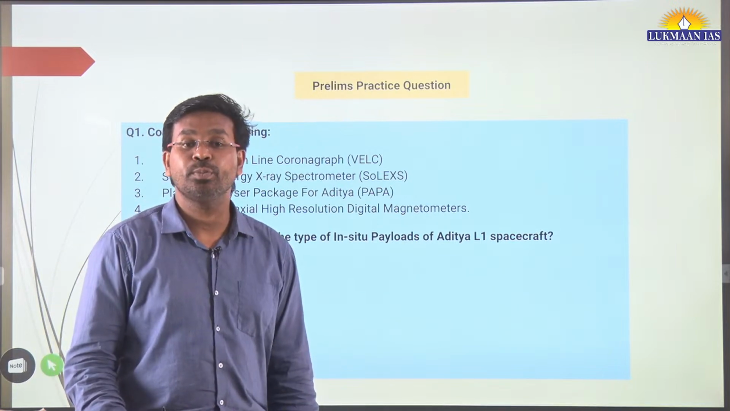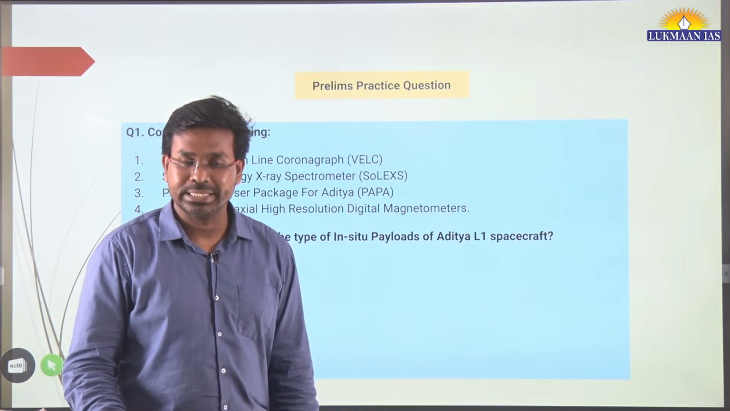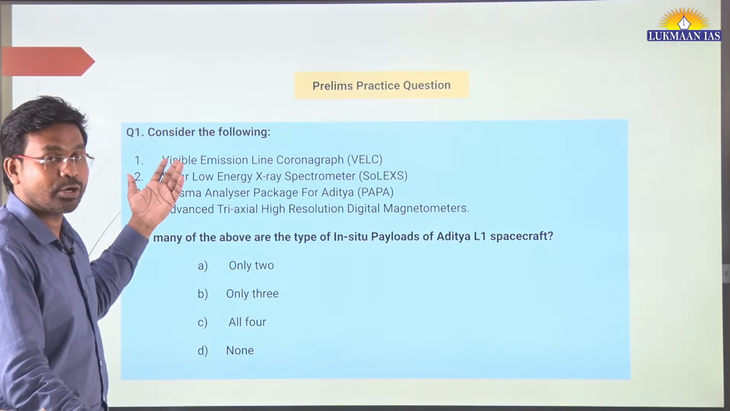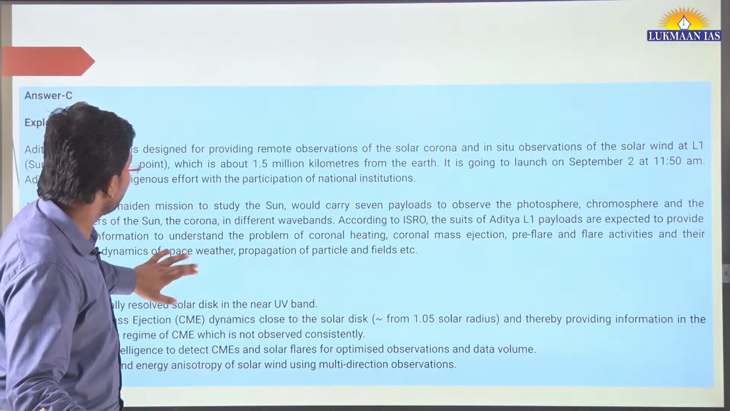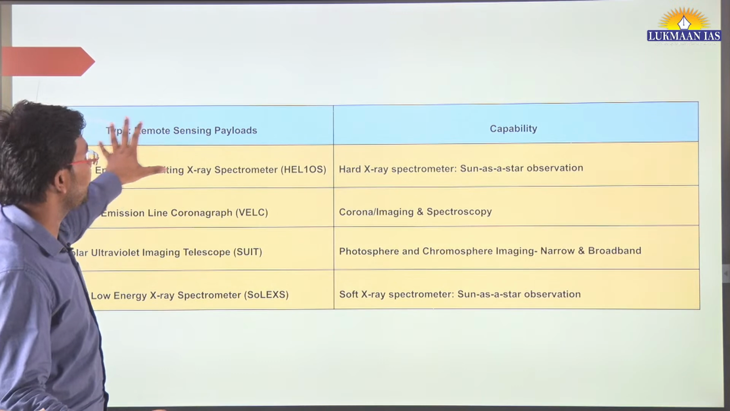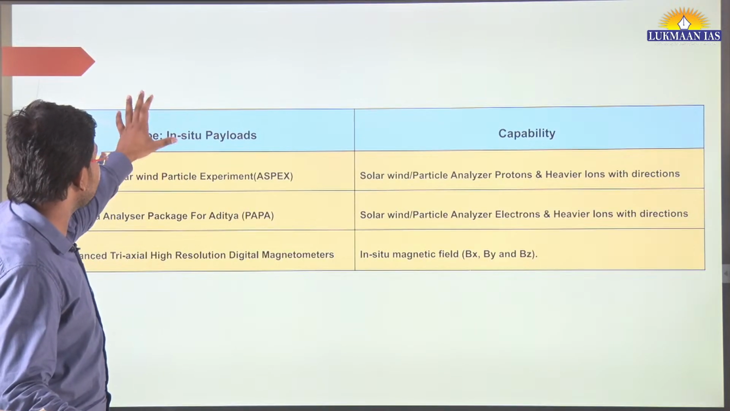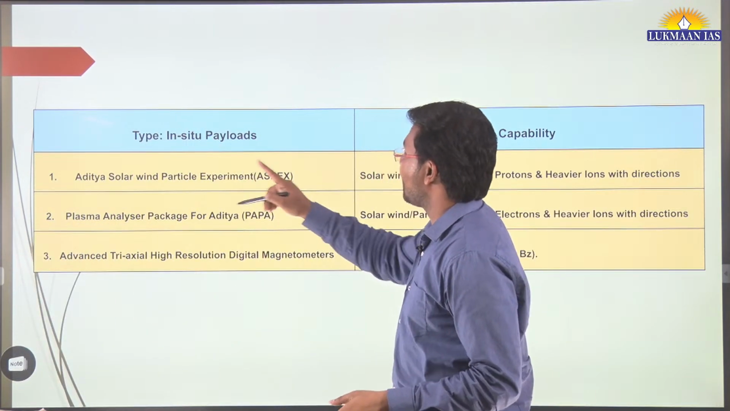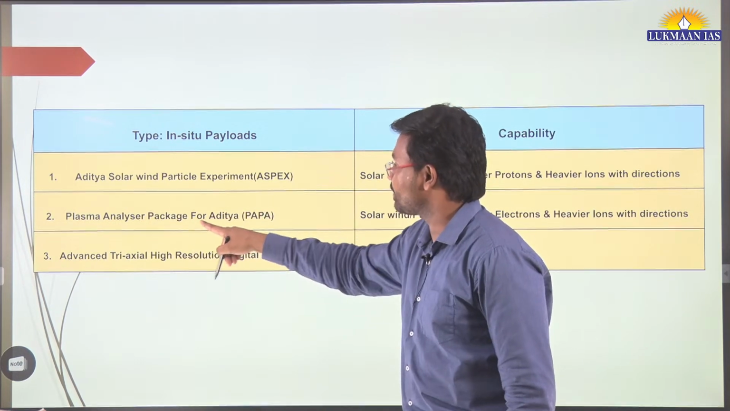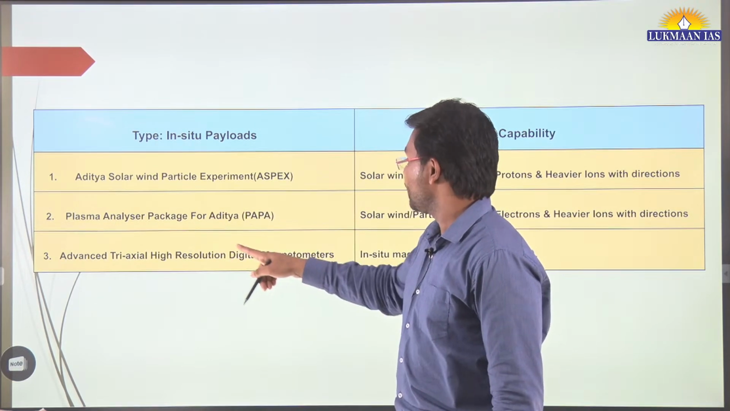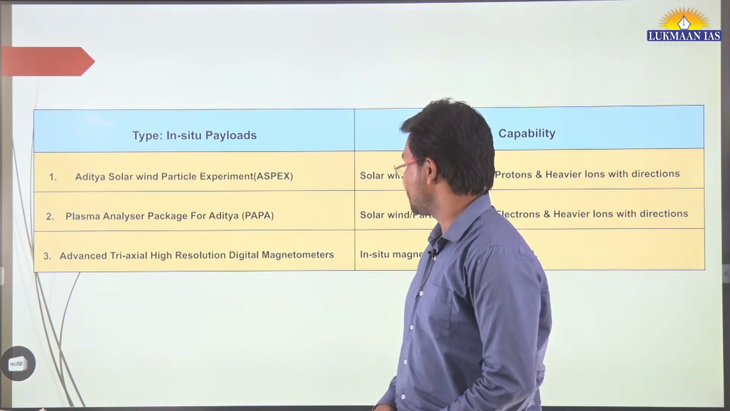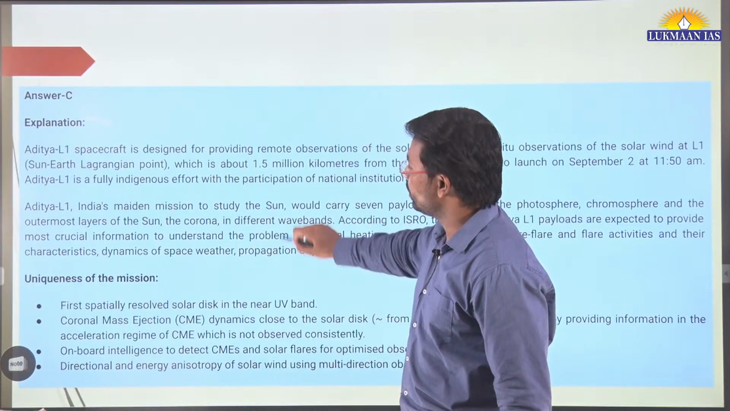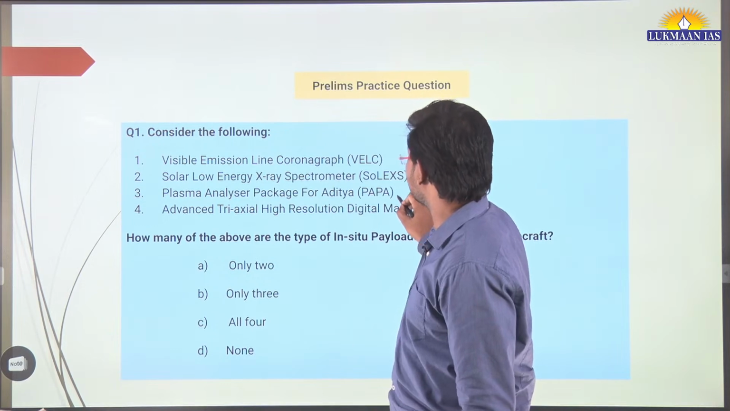Remember, there are 3 in situ payloads and 4 remote sensing payloads. To answer this question, you first need to know which of them are in situ payloads. So in situ payloads, if we remember, one is ASPEX, the Aditya Solar Wind Particle Experiment, another is the Plasma Analyser Package for Aditya, PAPA, and the third is the Advanced Triaxial High Resolution Digital Magnetometers. The other payloads are remote sensing payloads. In this question, two of these are in situ payloads.